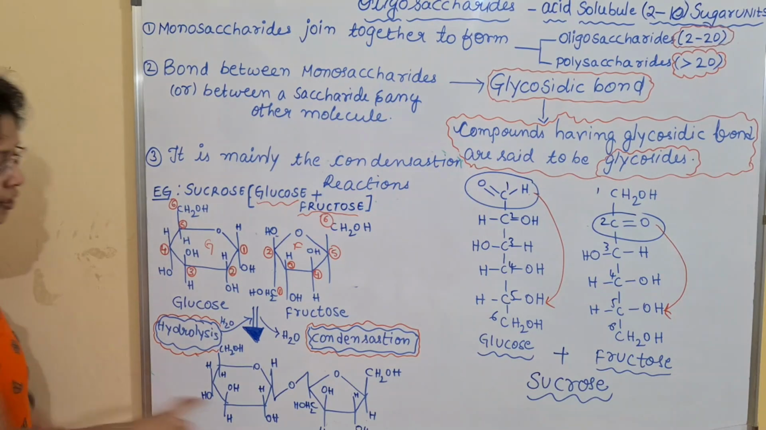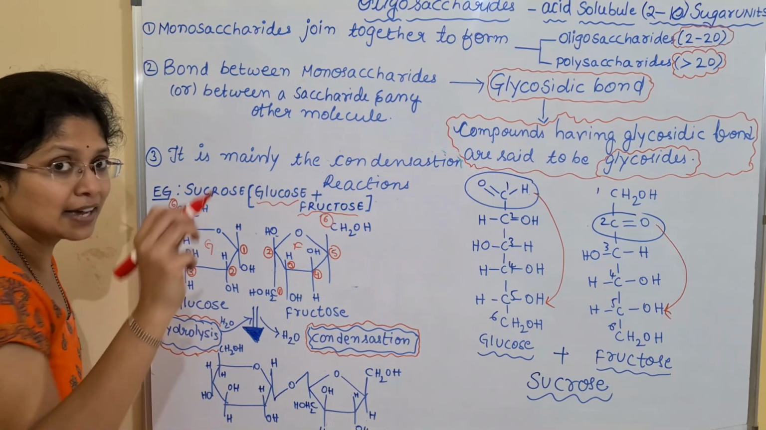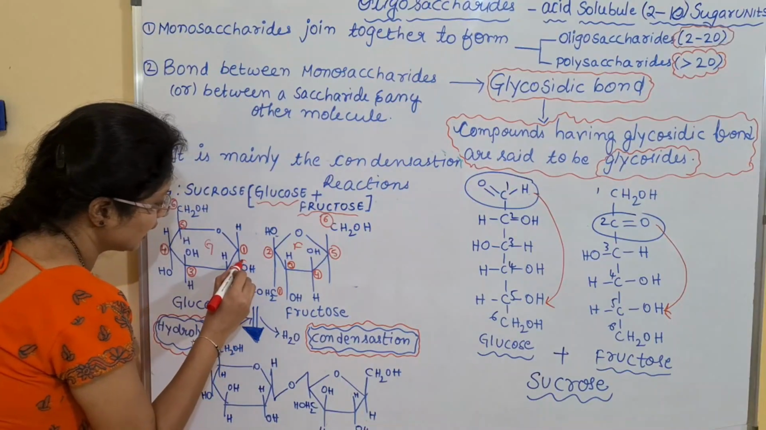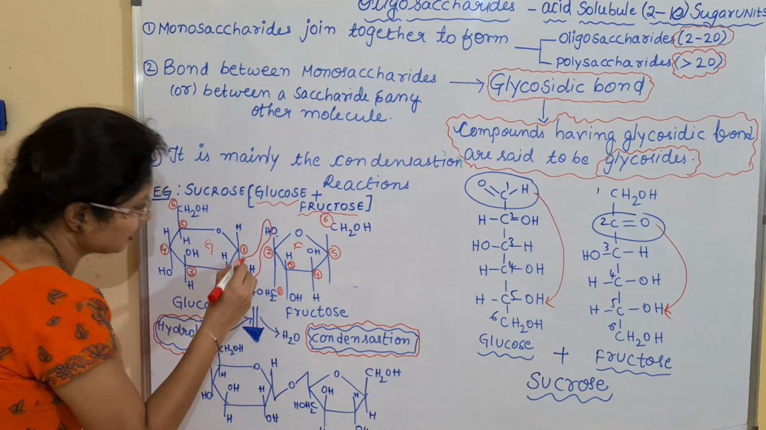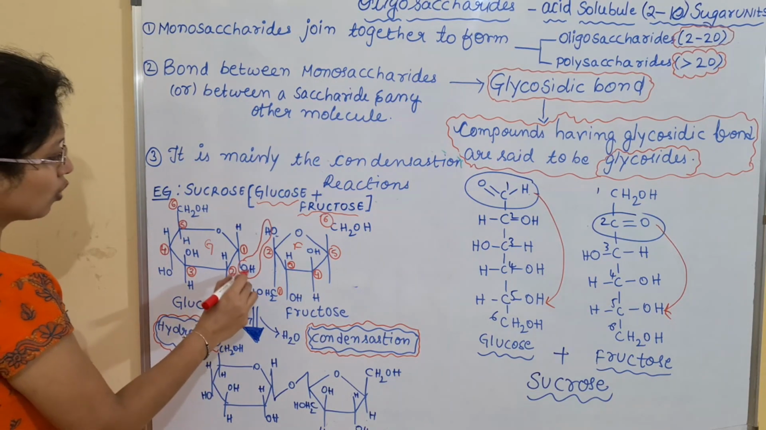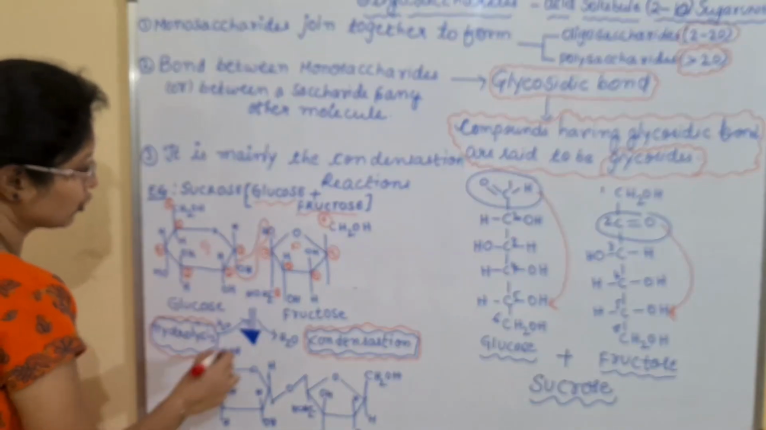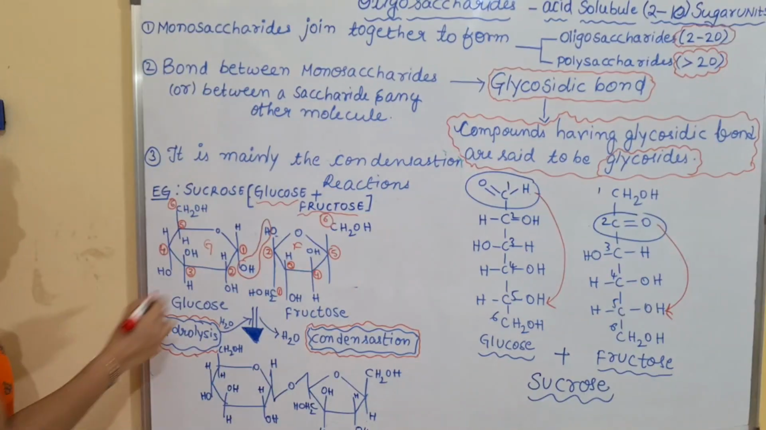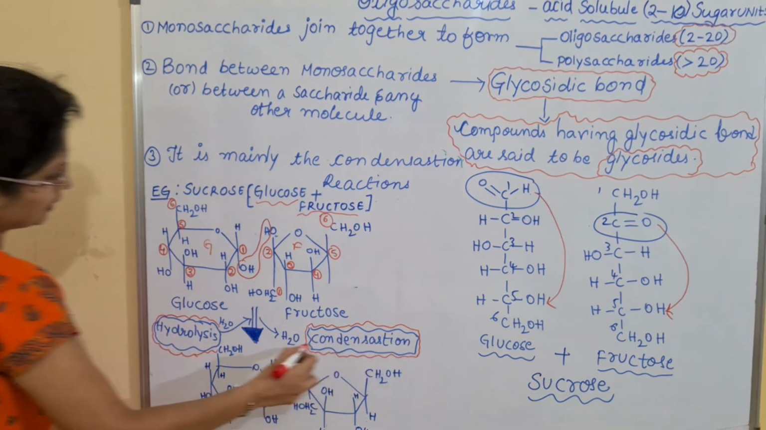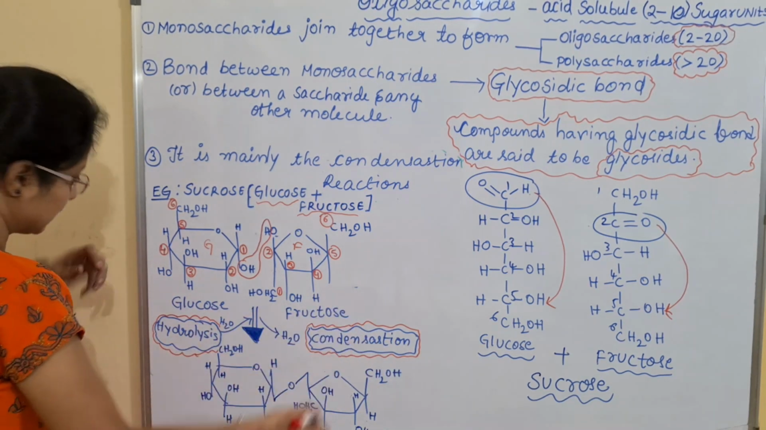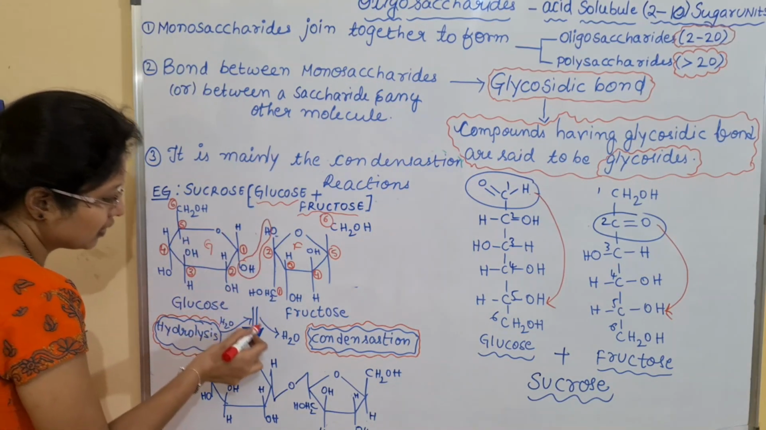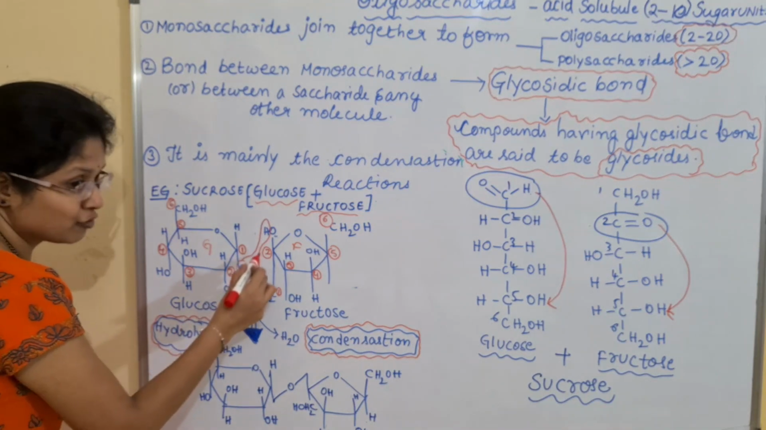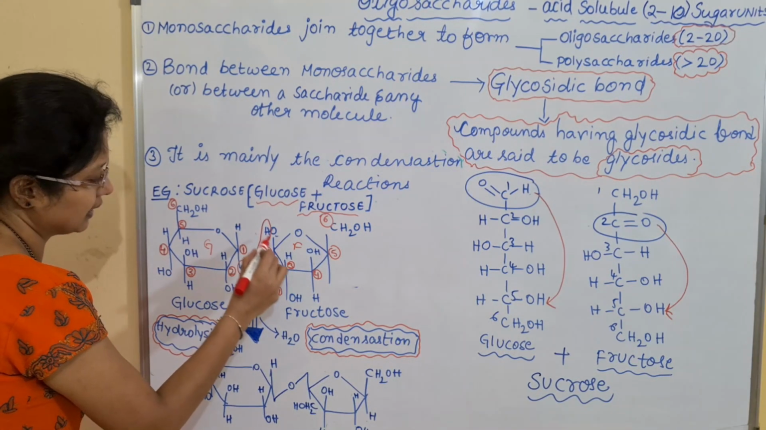glycosidic bond. Okay, so this is O, which is present. So how is the glycosidic bond formed? Look at this, the OH group and the H will be removed like this. So the OH of the glucose and the hydrogen of the fructose will react and be removed as water. And I have told you this is the condensation reaction. So what will happen in a condensation reaction? Both of these molecules will be joined and release the water molecule, thus forming a glycosidic bond.